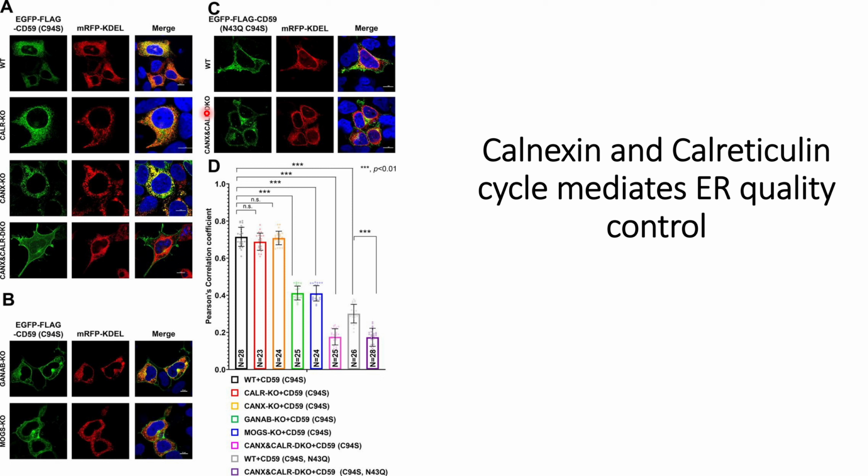The same is the case they observed for the dual knockout, where there is a non-overlap of the EGFP signal and KDEL sequence. This is reflected in the Pearson correlation coefficient analysis of the fluorescence images, where the values are decreased, and this decrease is statistically significant not only with respect to the wild type but also with respect to the wild type with the CD59 mutant.